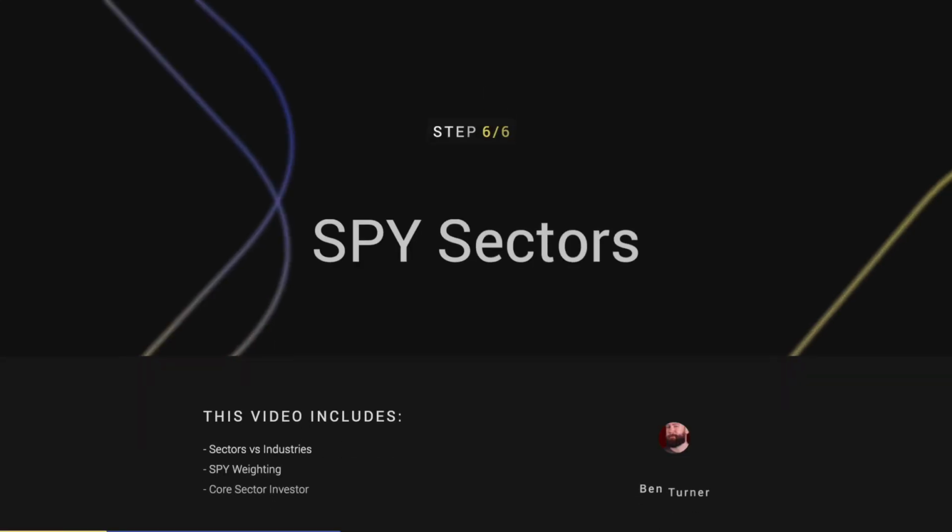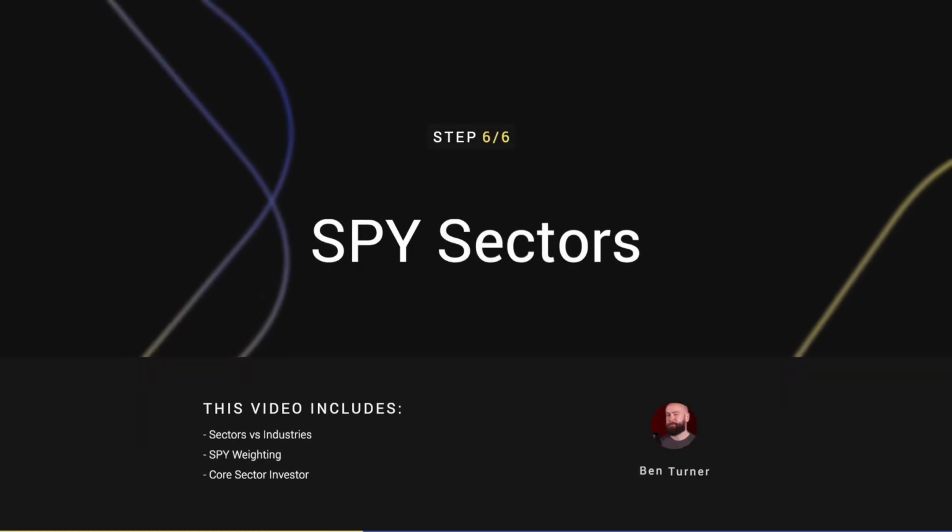In this video, we're going to break down the sectors of the S&P 500. There are around 2,400 companies that you can trade in the stock market. With that many options, what makes you choose one over the other? Instead of looking for a needle in a haystack, it's easier to look at the bigger picture.